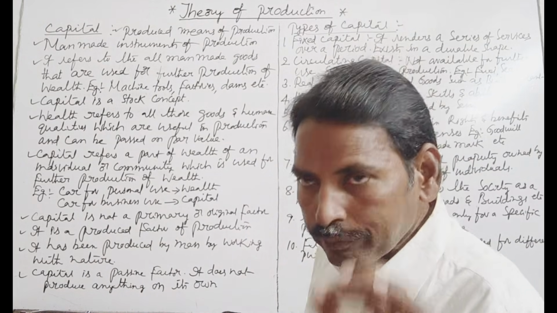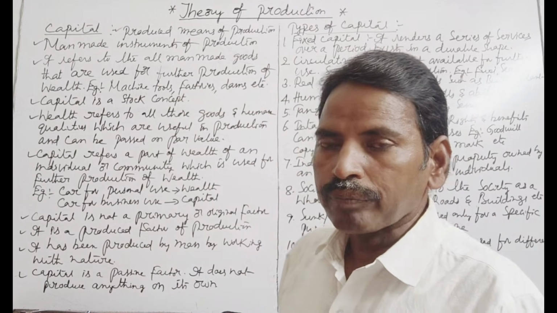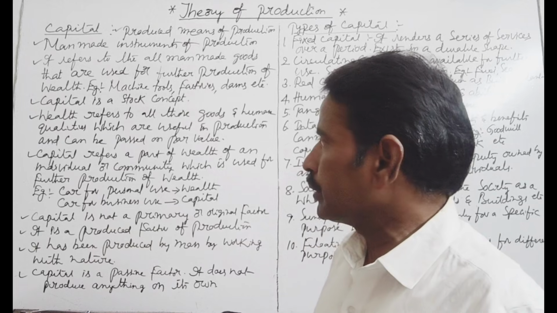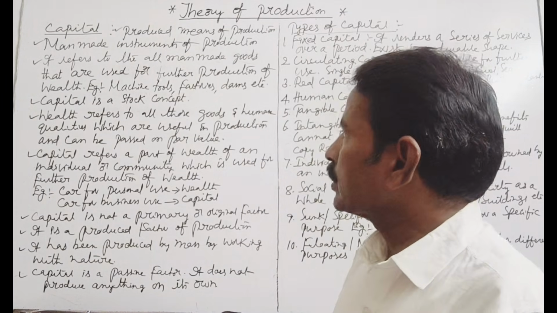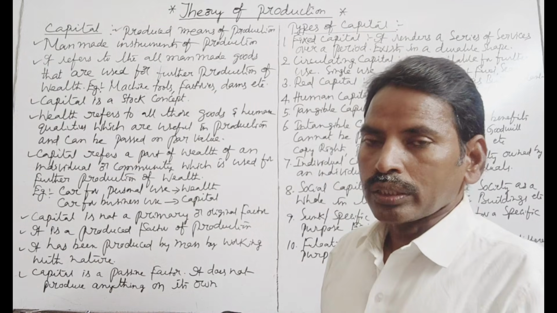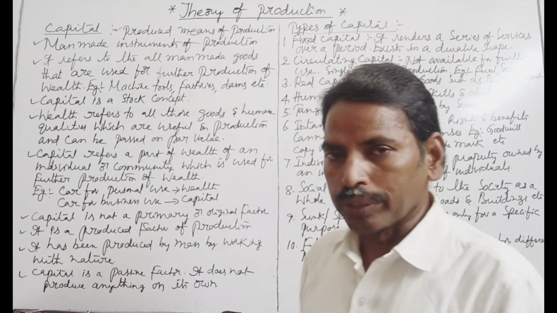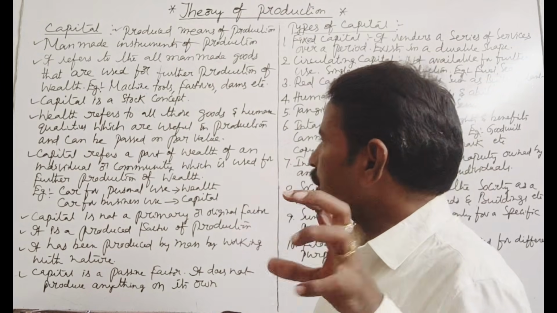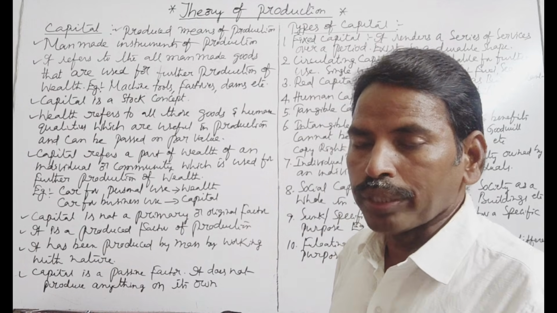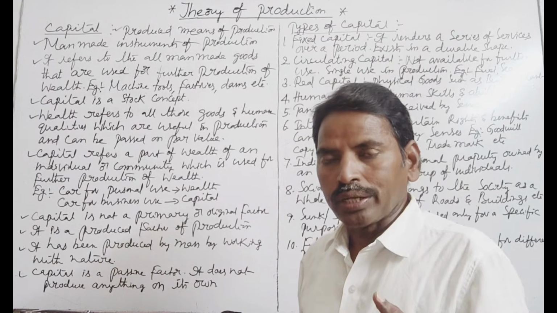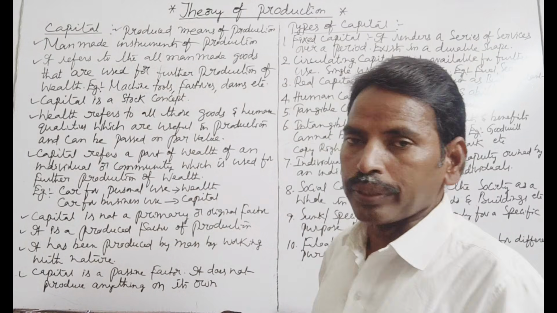Capital refers to all man-made goods that are used for further production of wealth. For example, machine tools, dams, canals, factories, machinery, equipment, transport equipment, etc. These are examples of capital. This is the meaning of capital.